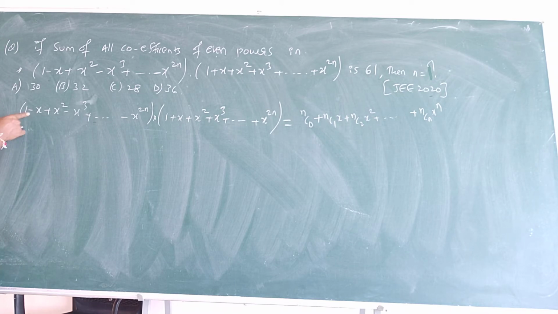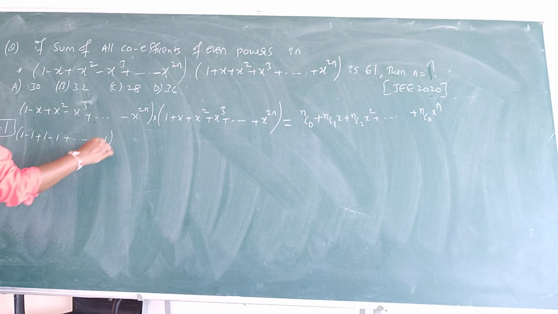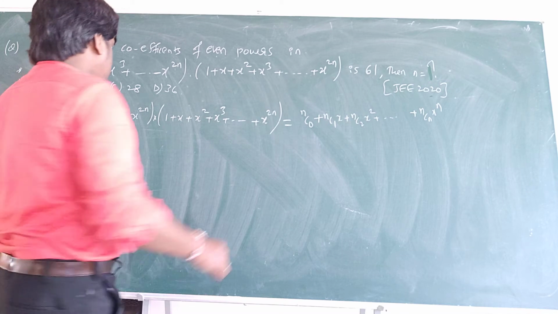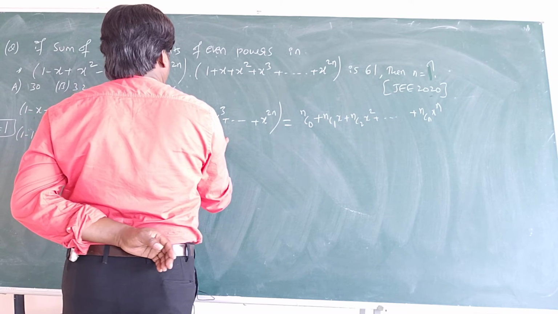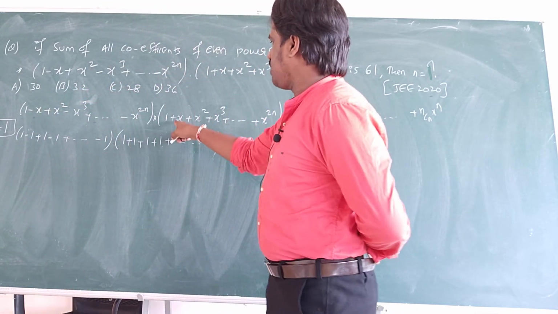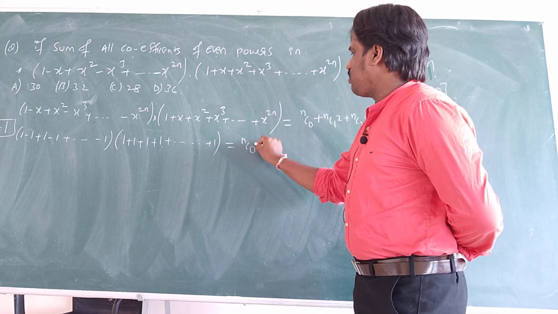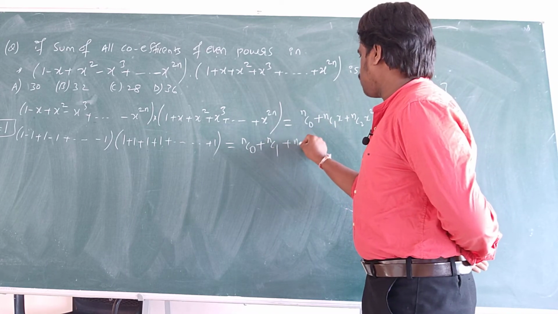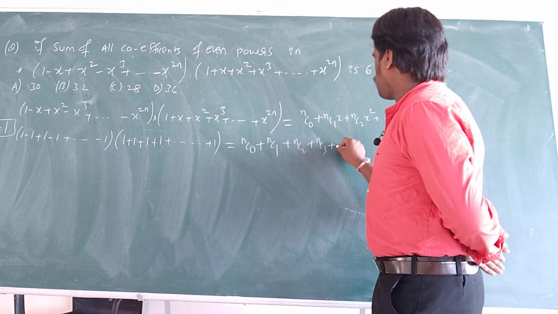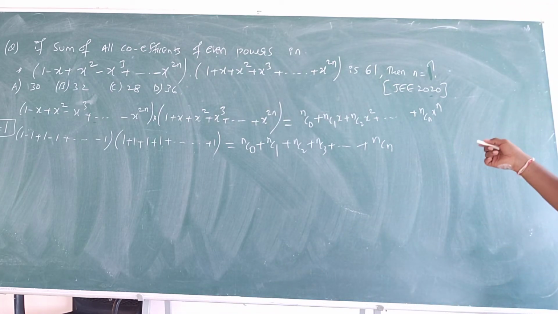So if I put x is equal to 1 in this, I get 1 minus 1 plus 1 minus 1 plus so and so minus 1, into 1 plus 1 plus 1 plus so and so plus 1. In the place of x I substituted 1. That is equal to NC0 plus NC1 plus NC2 plus NC3 plus so and so plus NCn. These are the sum of binomial coefficients.